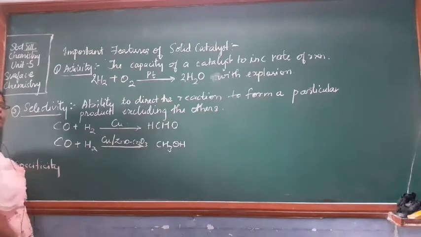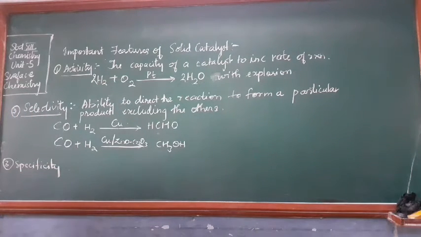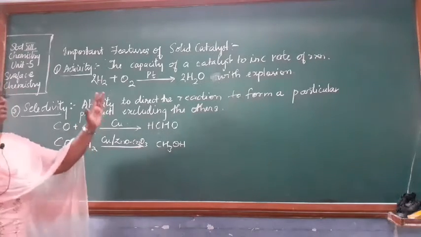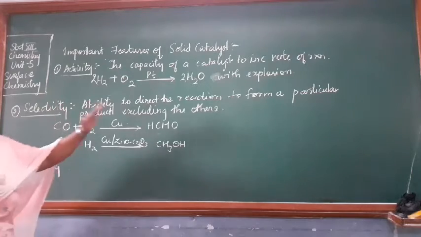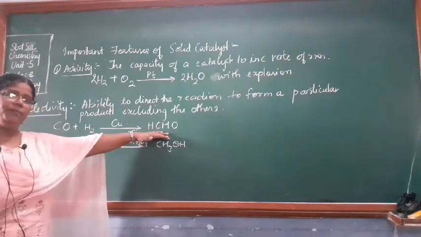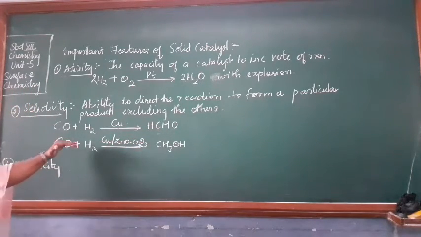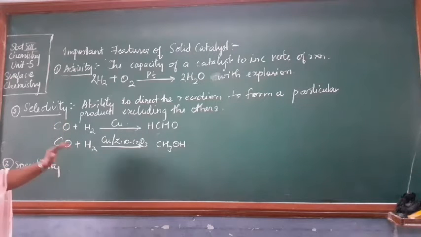So this is what we call the selectivity of the catalyst. This catalyst is directing the reaction to form this product. That is what we understand by selectivity.